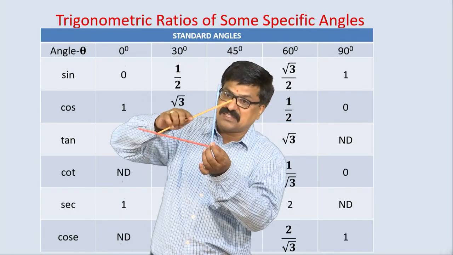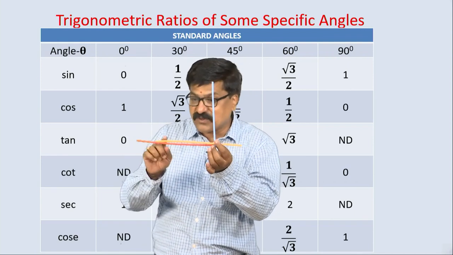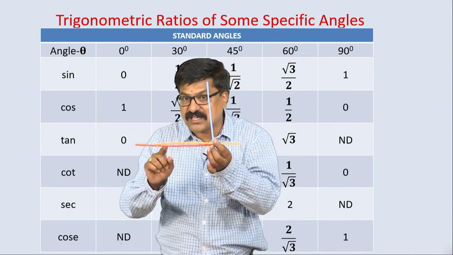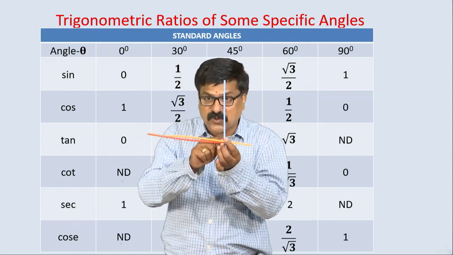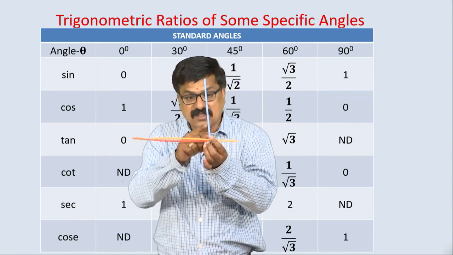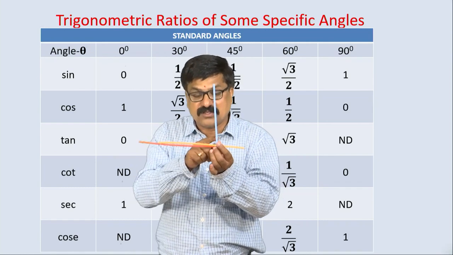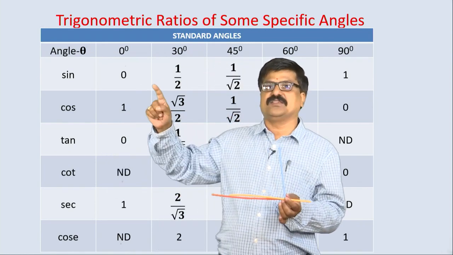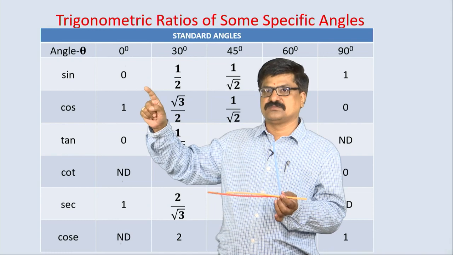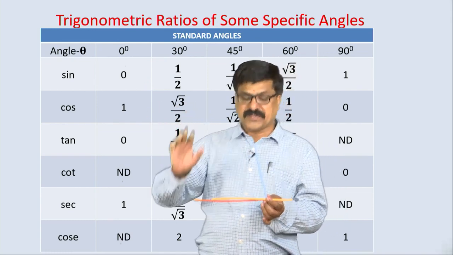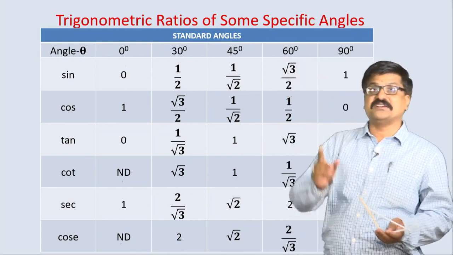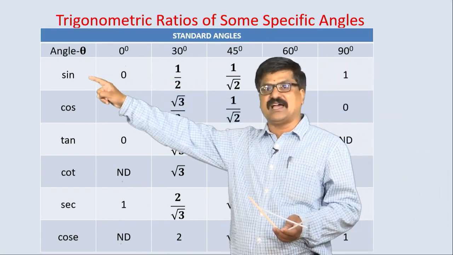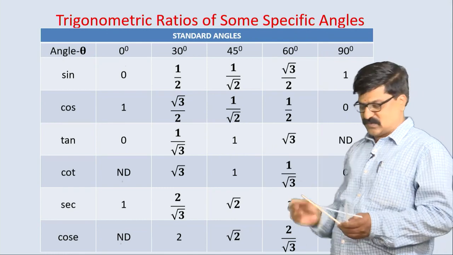If this is 0, then only this angle becomes 0. That means, what is sin theta? Opposite by hypotenuse, opposite becomes 0, 0 by hypotenuse is 0 here. Clear?